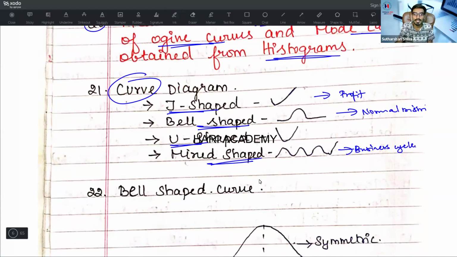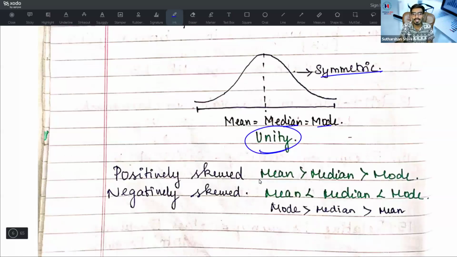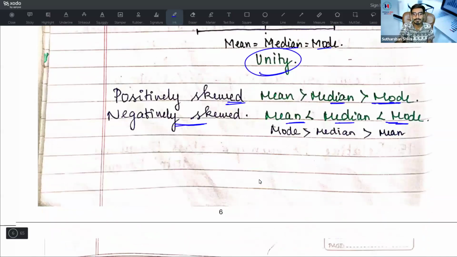Okay, next, come to the bell-shaped curve. In the bell-shaped curve, at the intersection point, mean is equal to median is equal to mode. At that point it is 1. This is known as a symmetric diagram. If it is positively skewed, mean is greater than median, and median is greater than mode. If it is negatively skewed, mean is less than median, and median is less than mode.